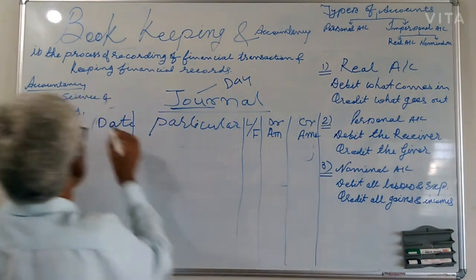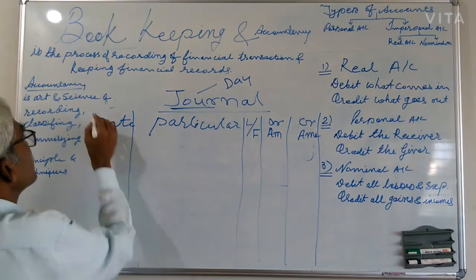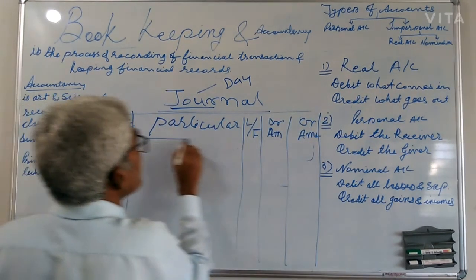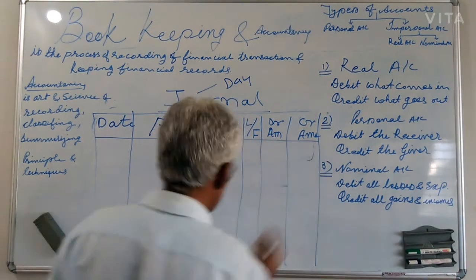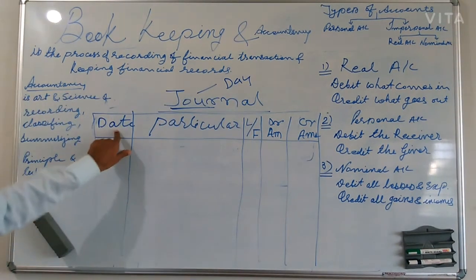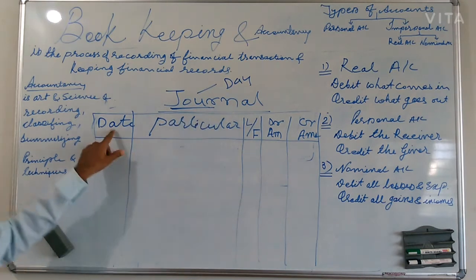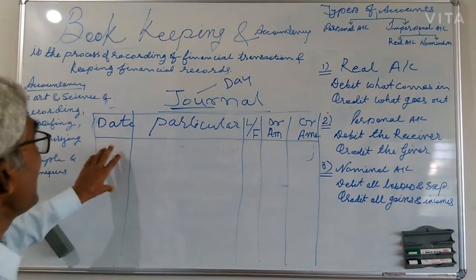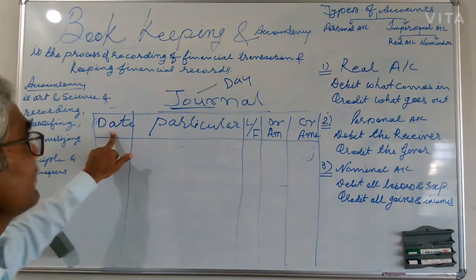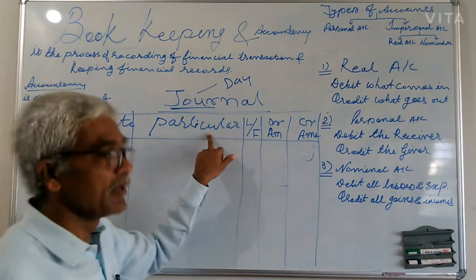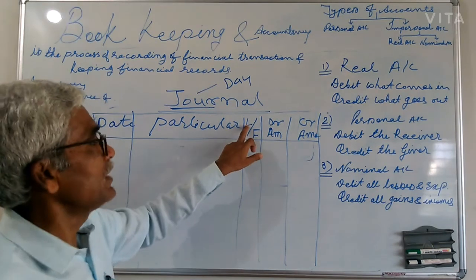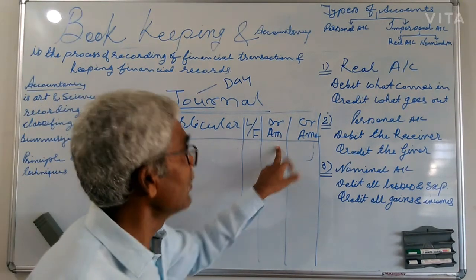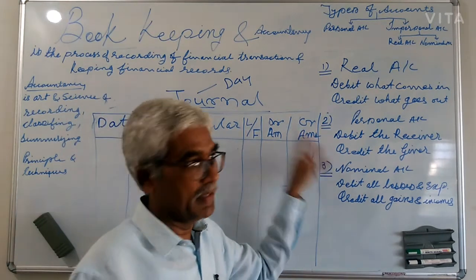This is the ruling of your journal, and it is very simple to sketch. The first column of the journal is date, and there is no need to explain why I write date here. Then the second is particulars, and third is ledger folio, and this is your debit amount, and that is the credit amount.